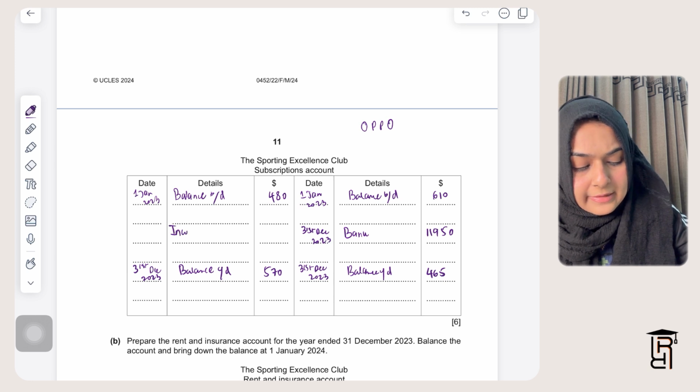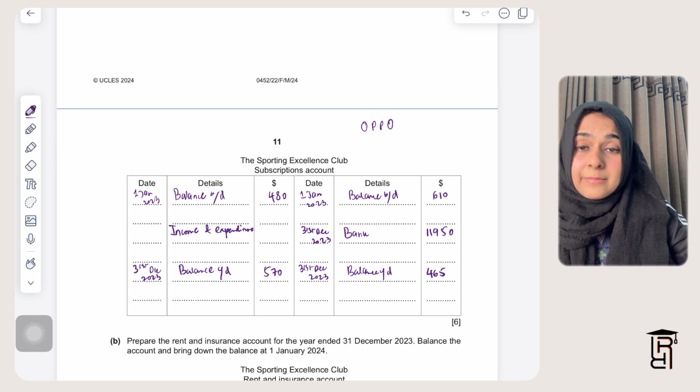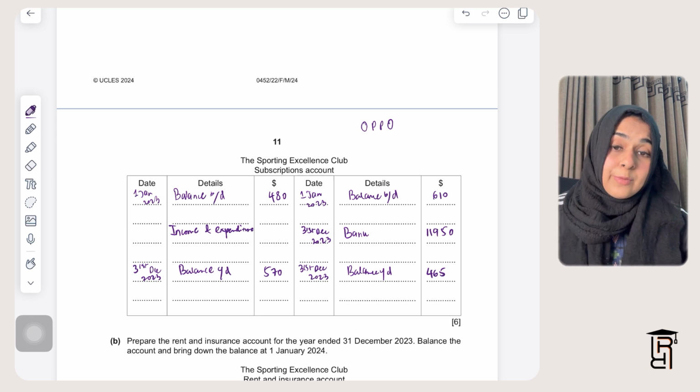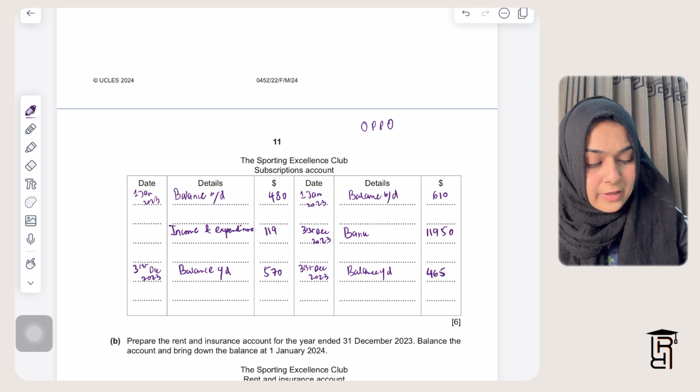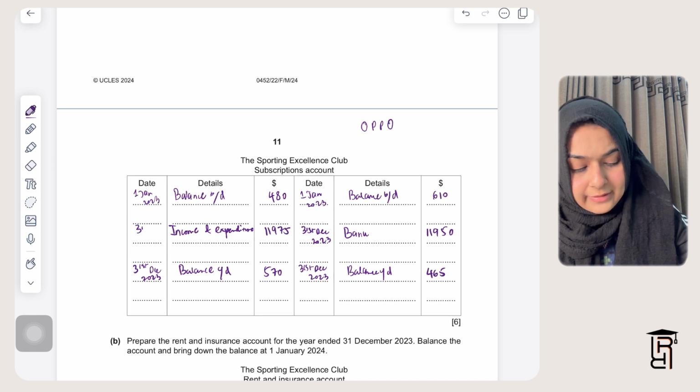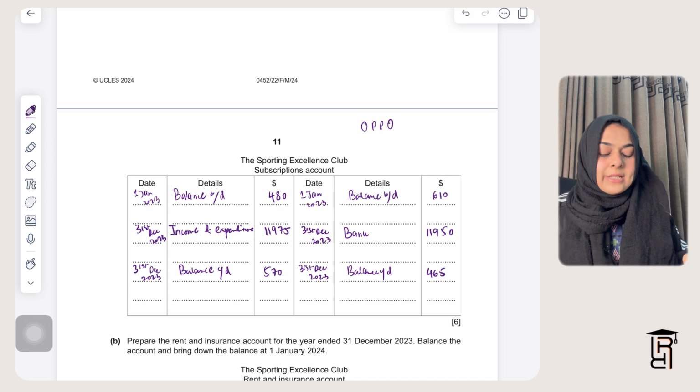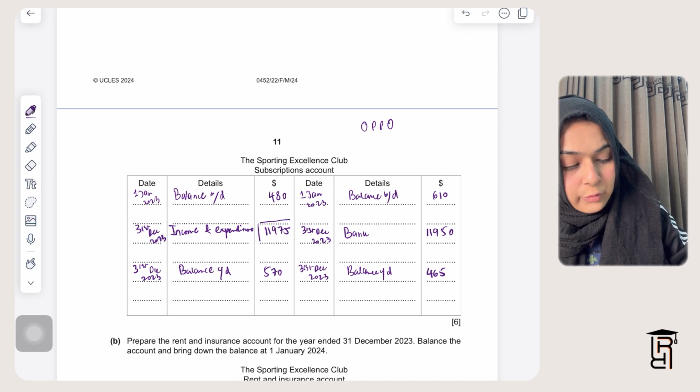And then there is this thing called income and expenditure that we prepare in case of a club. We don't prepare the club's income statement. Instead of the income statement, we prepare the income and expenditure account, and this will come out to be 11,975. So this I'll write here 31st December 2023. So notice I have actually found this value from my subscriptions account.